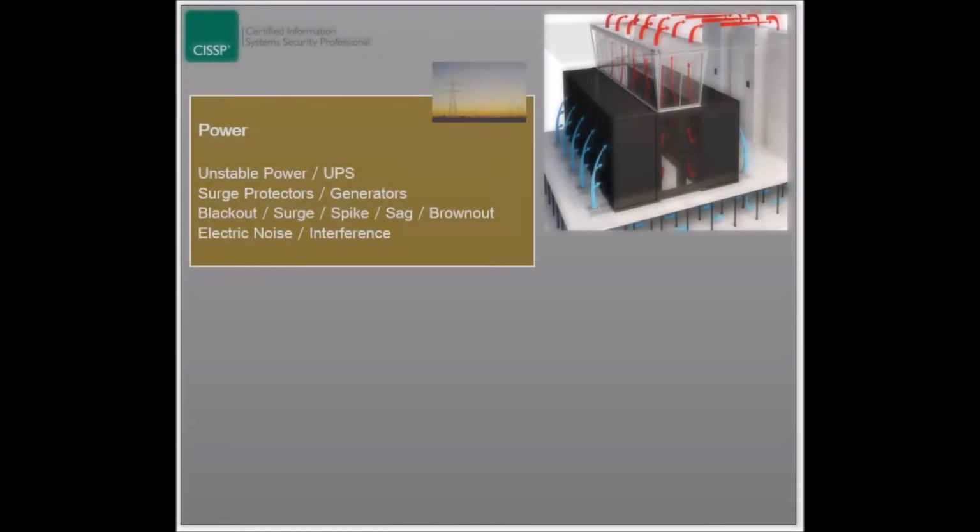Power supplied by electric companies is not always stable or clean, which could create fluctuations that might damage the IT equipment. To counter this issue, companies use uninterruptible power supply, or UPS, to provide consistent power to the equipment. UPS uses batteries to store and supply power, which can be used temporarily even after the main power supply is off. Another option that can be used to counter power fluctuations is surge protectors, which include fuses that blow if the power level can harm the equipment.